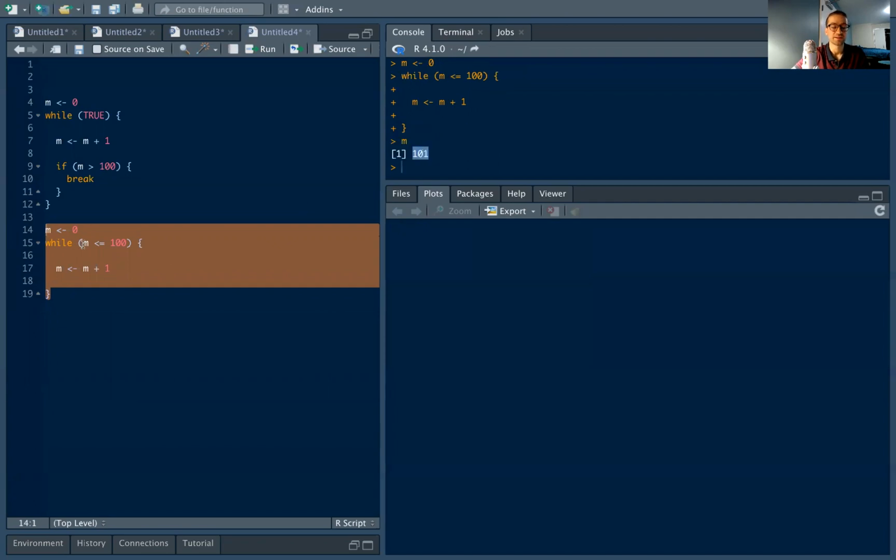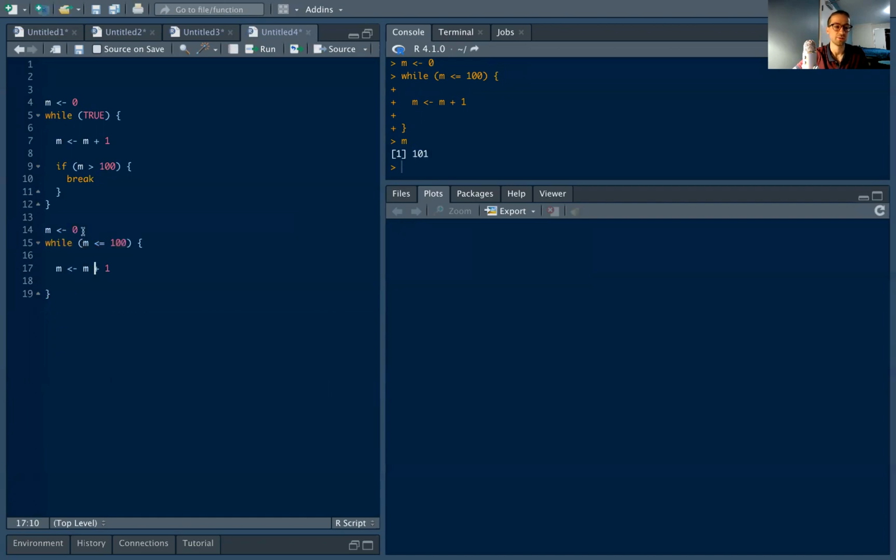Each time, we checked if the loop would run, if m is less than or equal to 100 or not. When m was equal to 100, it went through and did m is m plus 1, so m equals 101. The next time through, we checked if m was less than or equal to 100, it wasn't, so the loop broke. So these are two ways to get out of a while loop, both important because otherwise you could be stuck in a while loop forever.